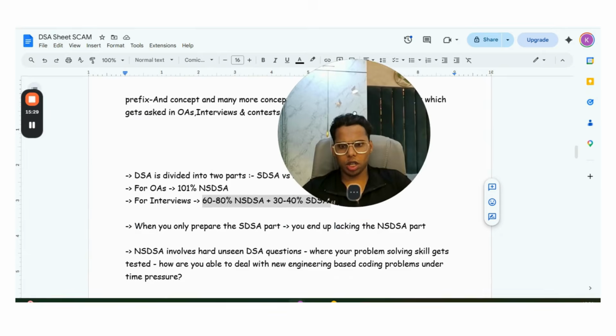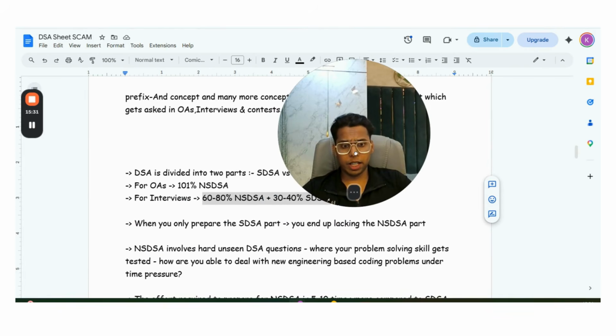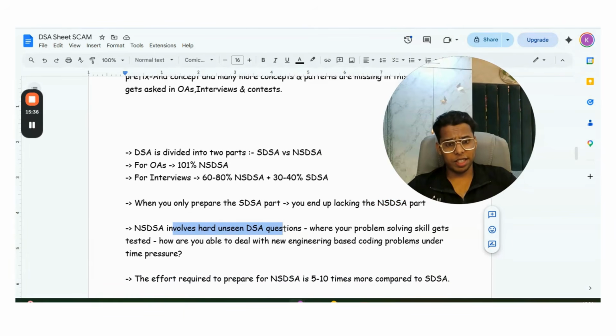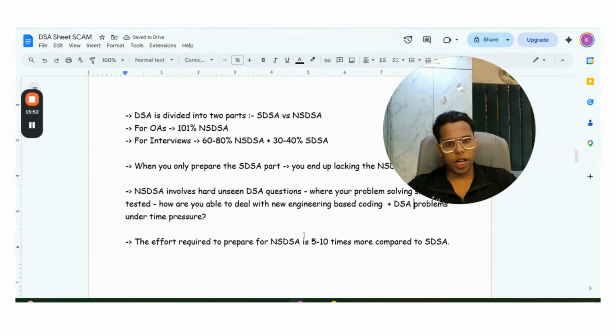So when you only prepare the SDSA part, you end up lacking the NSDSA part. NSDSA involves hard unseen DSA questions where your problem solving skills get tested. How are you able to deal with new engineering-based coding problems under time pressure? The coding plus DSA problems. It also helps you in system design as well. The effort required to prepare for NSDSA is 5 to 10 times more than SDSA. Preparing for non-standard DSA is 10 times harder than doing DSA sheets.